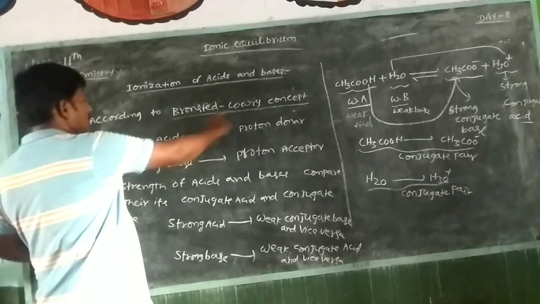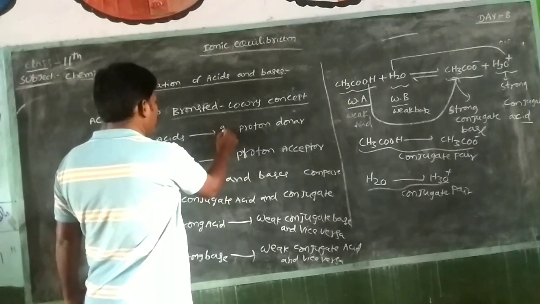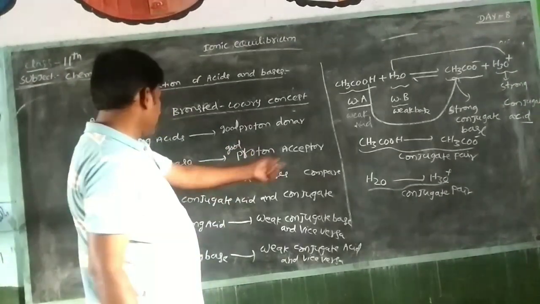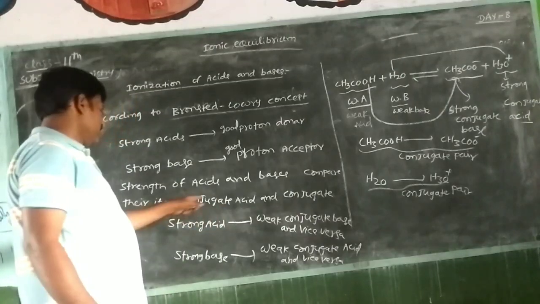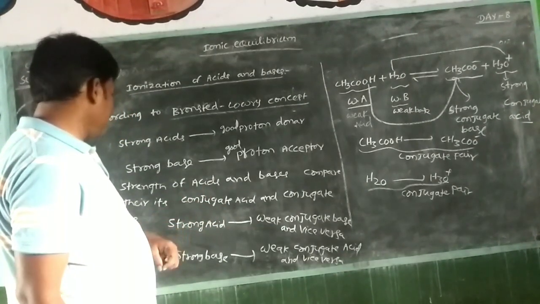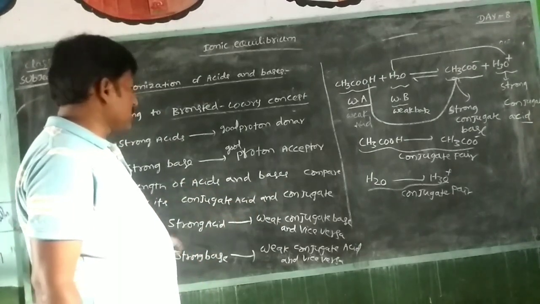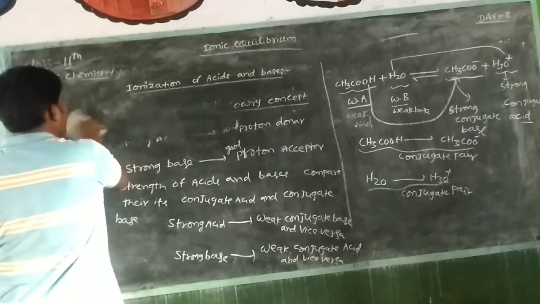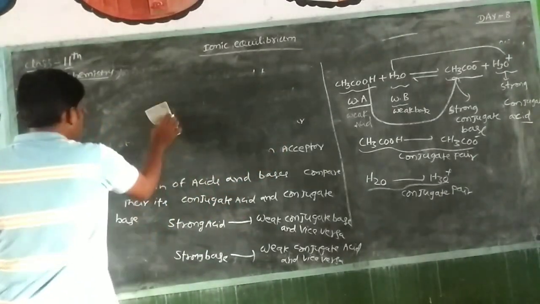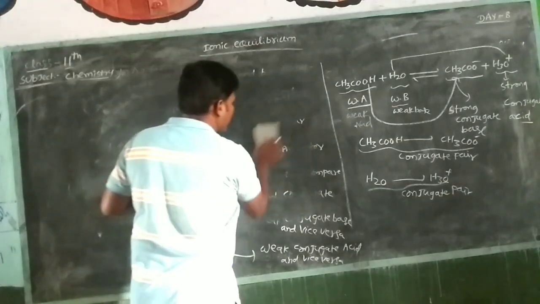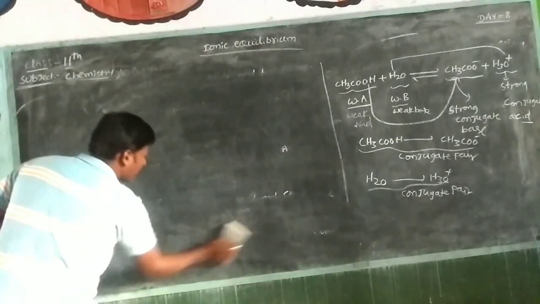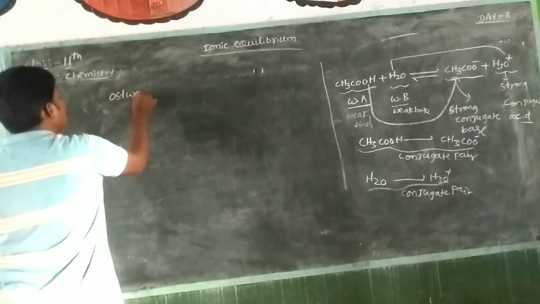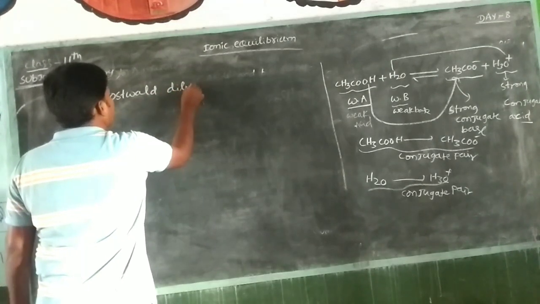Okay, according to the Bronsted-Lowry concept, a strong acid is a good proton donor and a strong base is a good proton acceptor. A strong acid gives a weak conjugate base, and a strong base gives a weak conjugate acid. Already given an example. Next, go for Ostwald dilution law. Listen carefully. Ostwald dilution law.